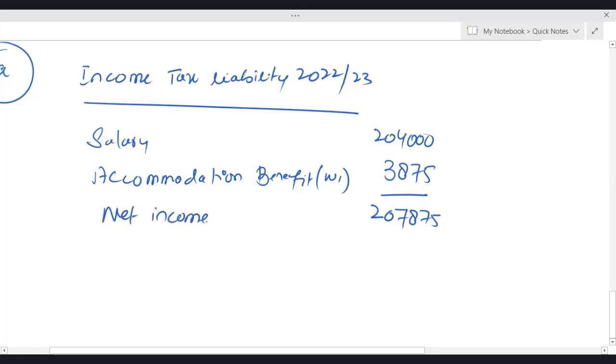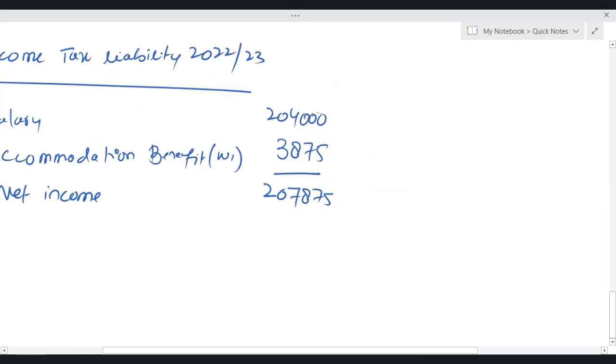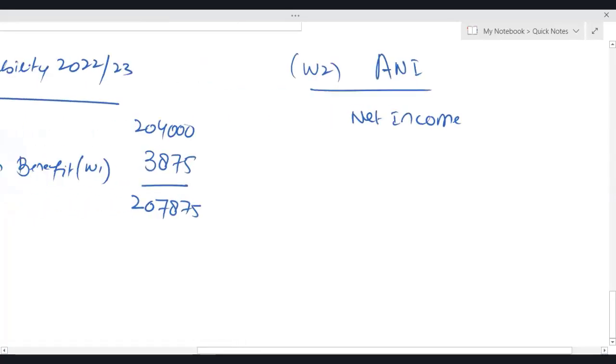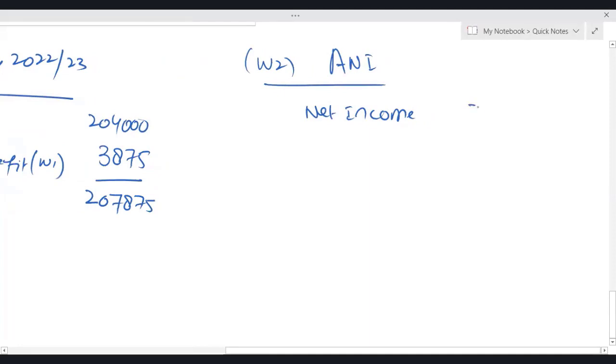Now, actually, we need to check: do we get personal allowance here or not? Because right now we can see that income is more than 1 lakh. So we need to check adjusted net income. So let me share second working, working 2. Adjusted net income. Net income is 2,07,875. Let me deduct the gross PPC. Gross PPC in the current tax year is 1,20,000.